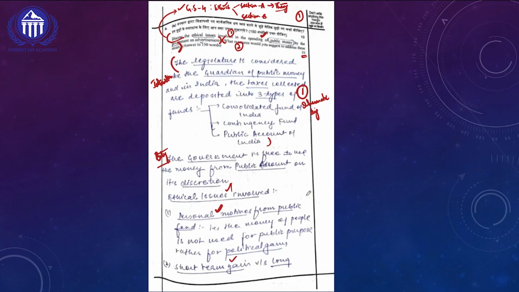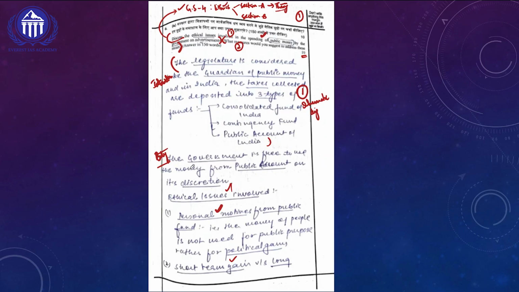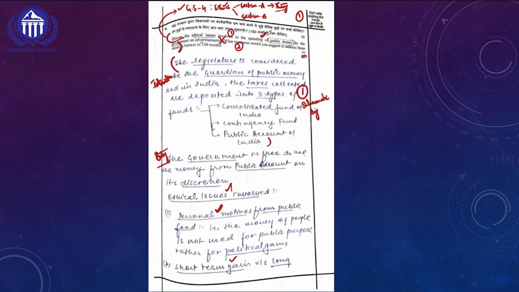So overall in this particular answer rating, for the introduction she got 1 mark and for the conclusion half a mark. And in the body of the answer, for the first subheading, 1.5 plus 0.5, 2 marks. For the second subheading, 2 plus 1, 3 marks. So overall in the body of the answer, she got 2 plus 3, 5 marks. And in introduction and conclusion, 1.5. So overall, she could fetch 6.5 marks out of 10 marks. And this, I would say, is one of the maximum marks which we can get in the ethics paper in the theory segment.